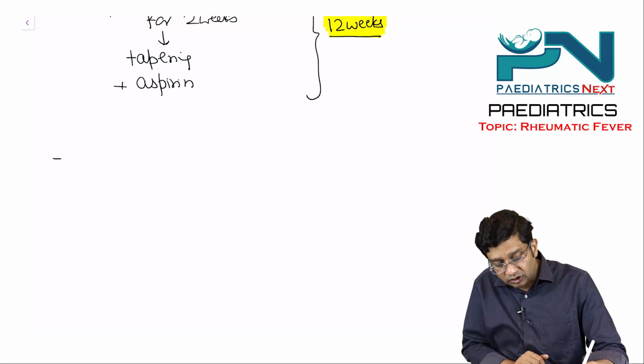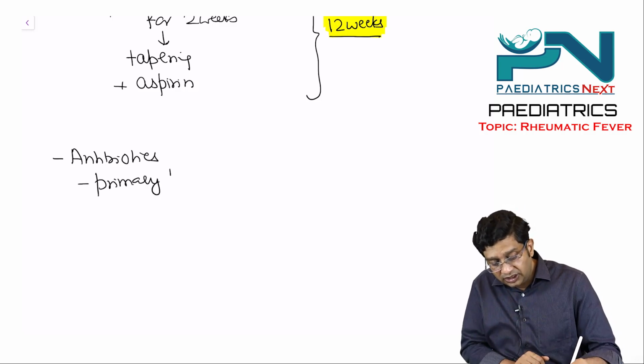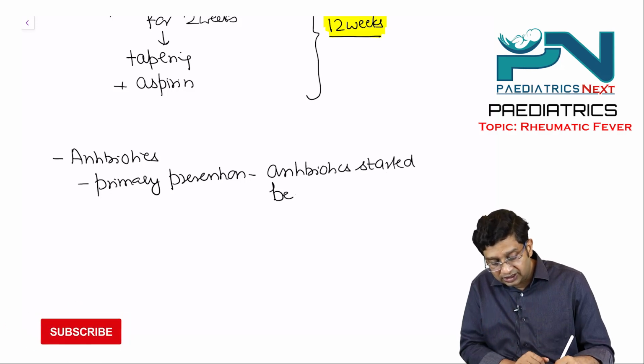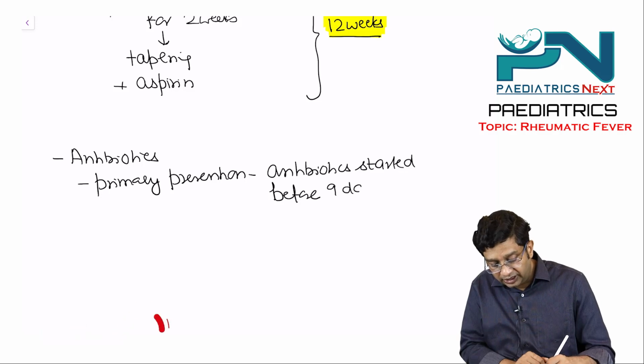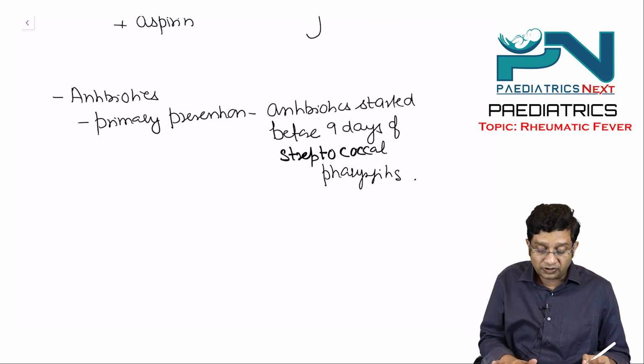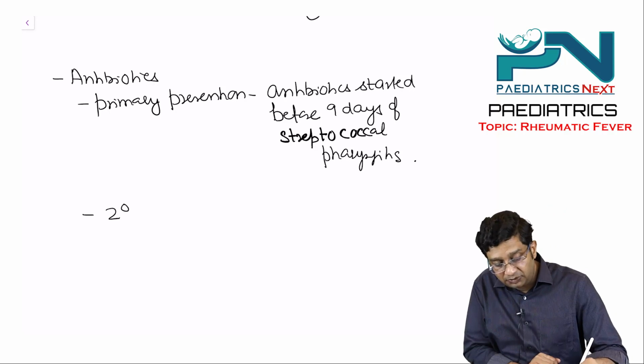Now antibiotics, we talk of the role here. First is the primary prevention. If someone gets streptococcal pharyngitis and antibiotics are started before 9 days of streptococcal pharyngitis, this prevents rheumatic fever. Right? So this is the primary prevention. Then is the secondary prevention.